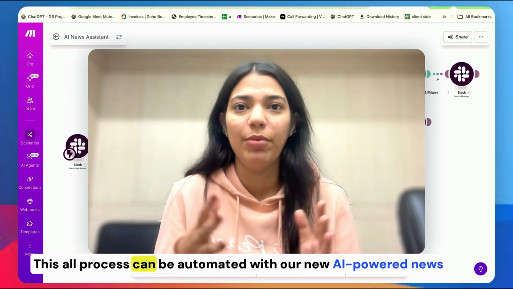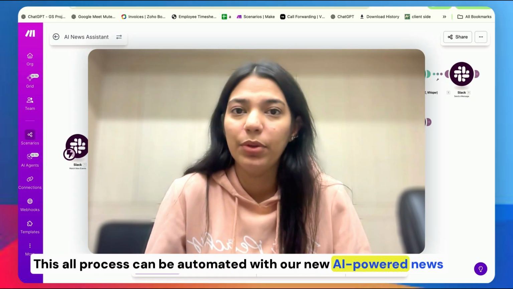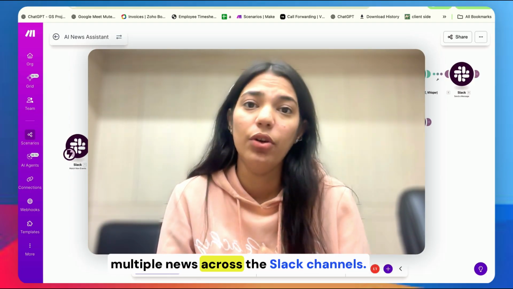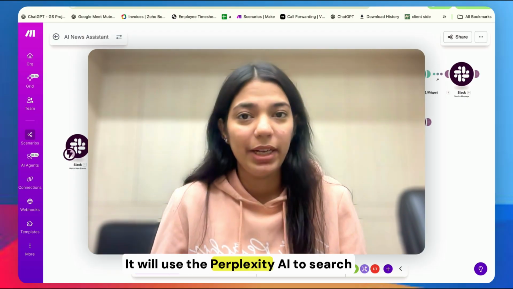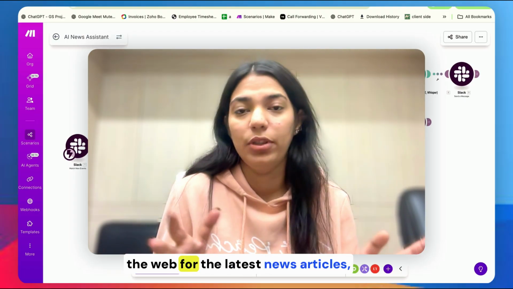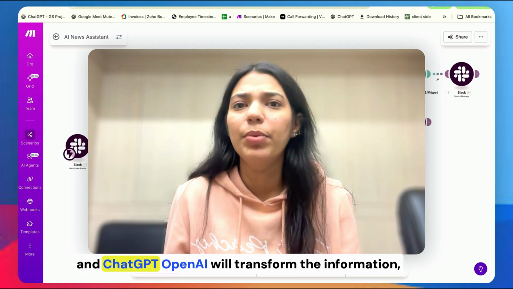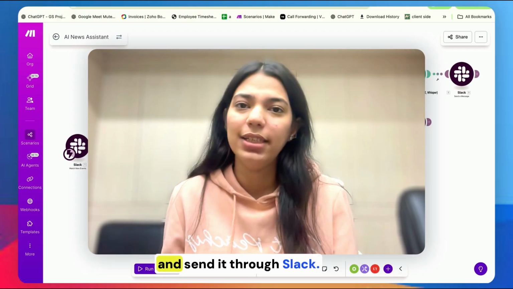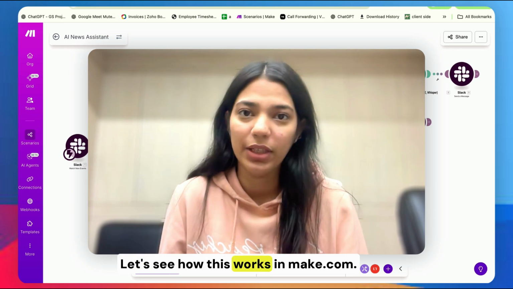This whole process can be automated with our new AI-powered news assistant that will send the distribution of multiple news across the Slack channels. It will use the Perplexity AI to search the web for the latest news articles, and ChatGPT OpenAI will transform the information, summarize the whole content, and send it through Slack. So let's see how this works in Make.com.